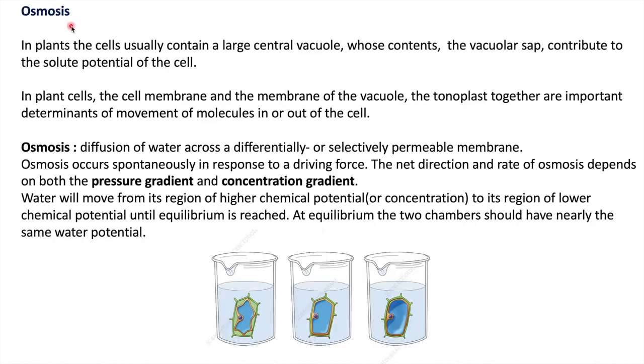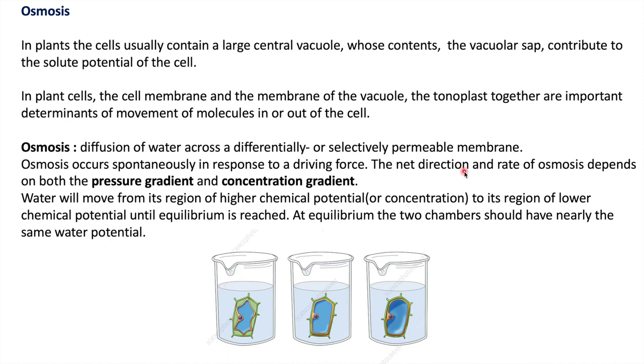So now what is osmosis? We know that a plant cell contains a cell membrane. Inside the plant cell there is a vacuole which contains many solute particles, and these solute particles generate solute potential inside the cell. This vacuole is surrounded by a membrane which we call tonoplast. The cell membrane and tonoplast together determine movement of molecules inside and outside of the cell. So what is osmosis? Osmosis is diffusion of water molecules across a semi-permeable membrane.